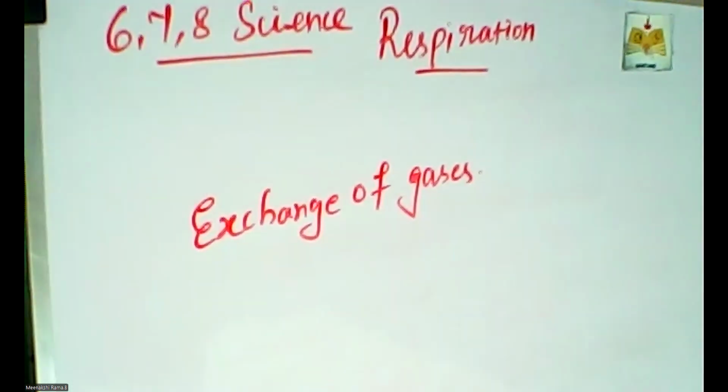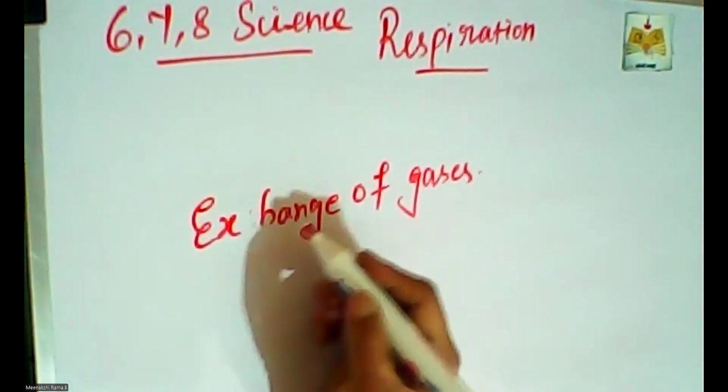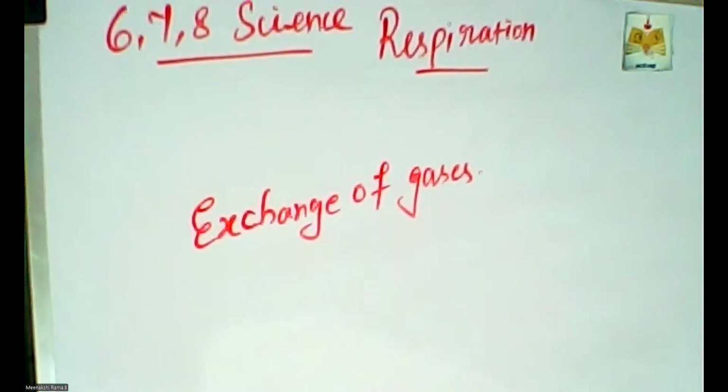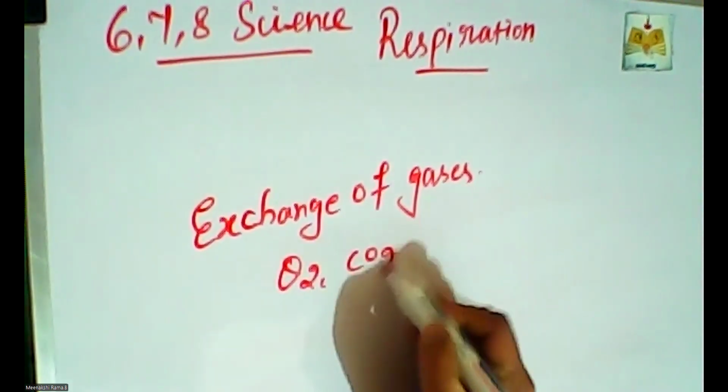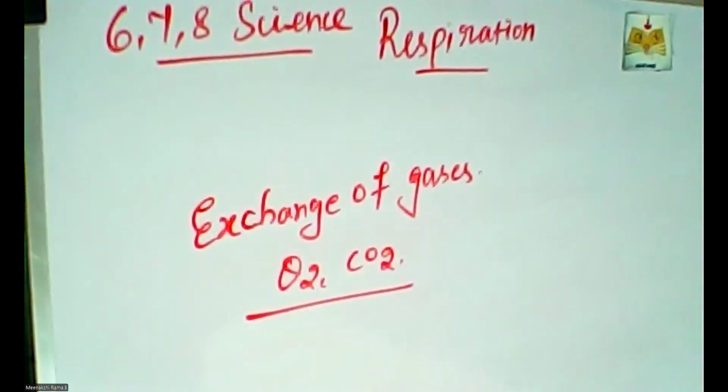What does exchange mean? Some plants need carbon dioxide, human beings need oxygen. So depending upon the needs, we inhale the air from the environment. So the organism exchanges gases like oxygen and carbon dioxide, and this is called respiration.